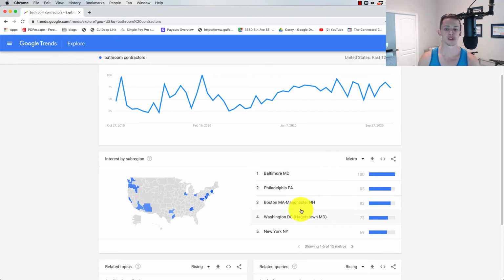Baltimore, Philadelphia, Boston, Washington, D.C., New York. These are all very high property value areas. San Francisco, Atlanta, Cleveland, Ohio, Portland, Oregon, Seattle. Again, this is a lot higher property values than, say, Tulsa, Oklahoma. So what if we set up a test to test nationwide versus these areas with a radius around it? Well, that is what I've done.